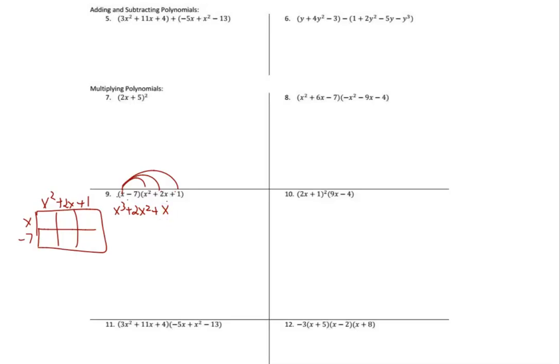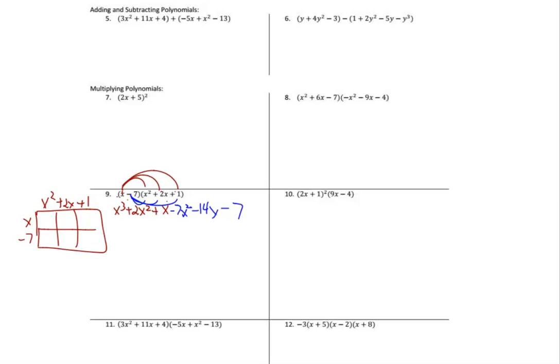Now I'm going to distribute the negative 7. Negative 7 times x squared is negative 7x squared. Negative 7 times 2x is negative 14x. And negative 7 times 1 is negative 7. And now, I'm not even going to switch colors.